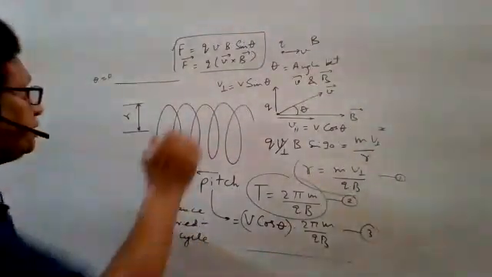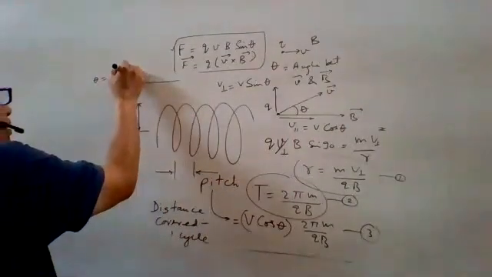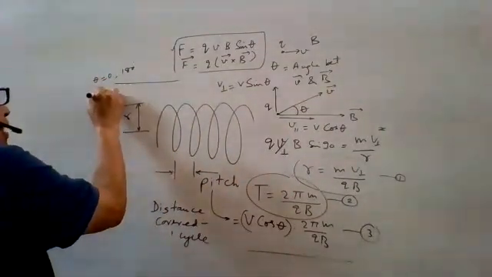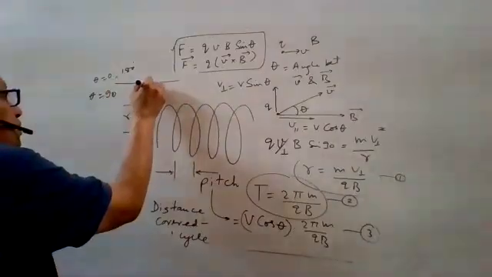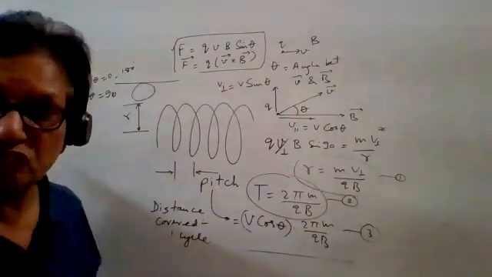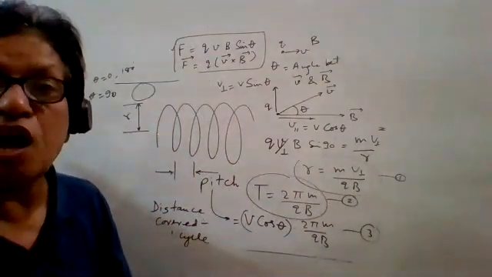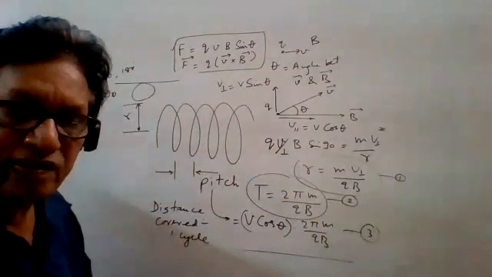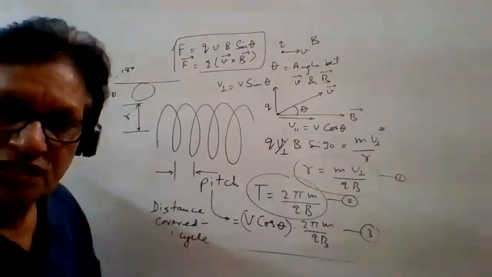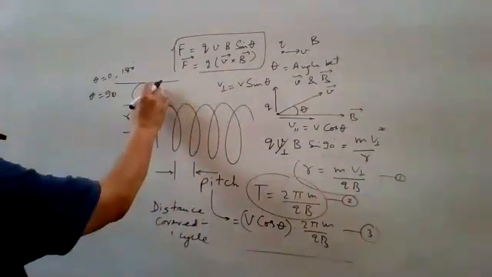Suppose theta is 90 degrees, we are getting a circular path and we can find out the radius, time period, frequency, etc. Angular momentum also. What is angular momentum? mvr. We know B, we know r, everything. We know also the mass of the charged particle.